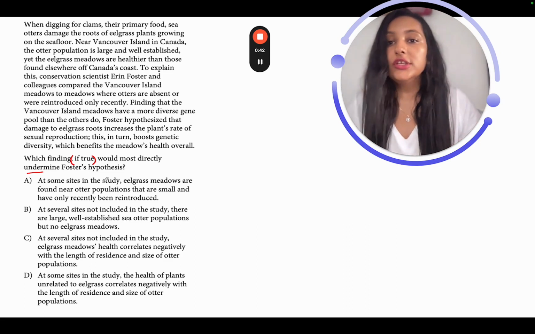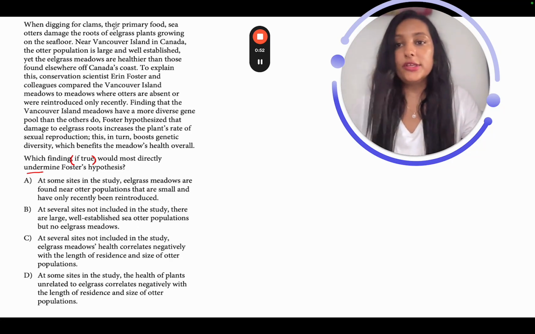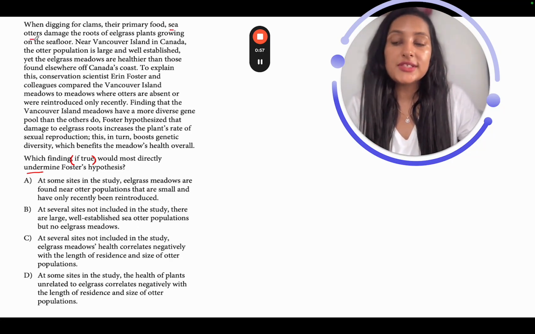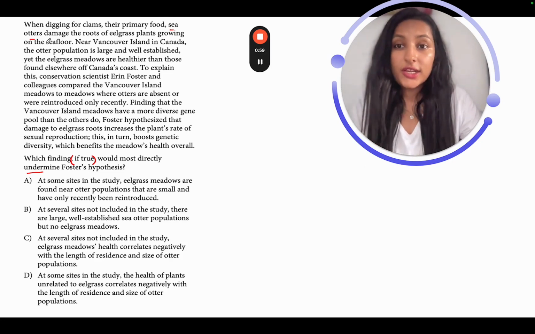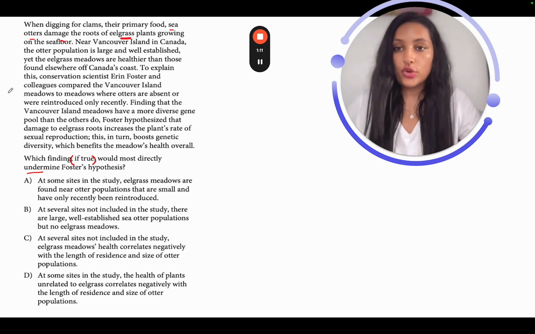So let's go ahead and read the text. When digging for clams, their primary food, sea otters damage the roots of eelgrass plants growing on the seafloor. Now let's try and understand what's happening here, right? When digging for clams, so these sea otters are basically digging for clams. And what are clams? Their primary food source, right? They are finding the clams, and what do they do in order to find them? They damage the roots of eelgrass plants growing on the seafloor. So they damage the roots of this plant, right, which is growing on the seafloor.